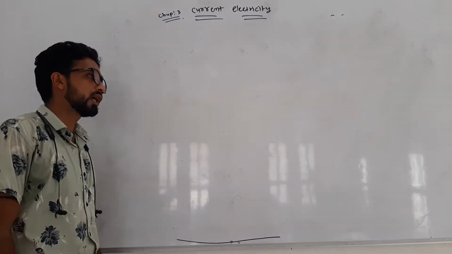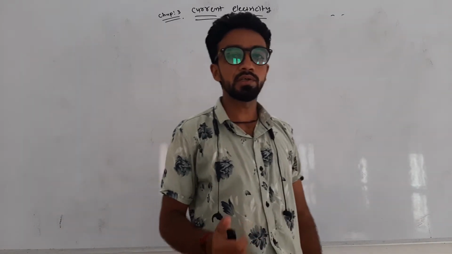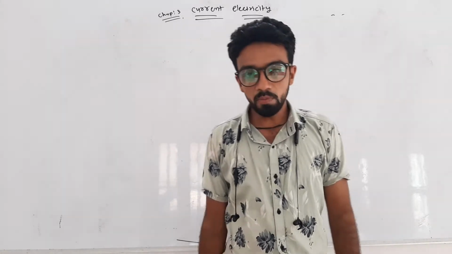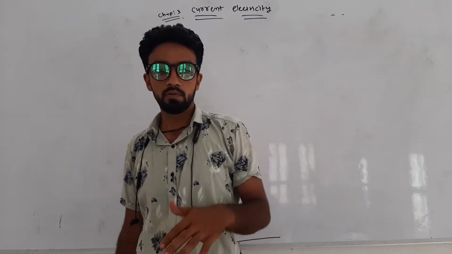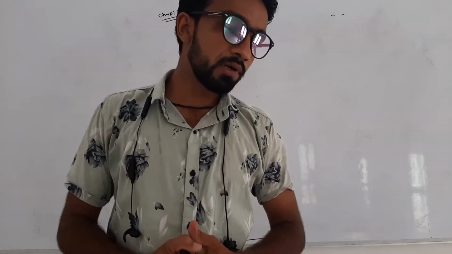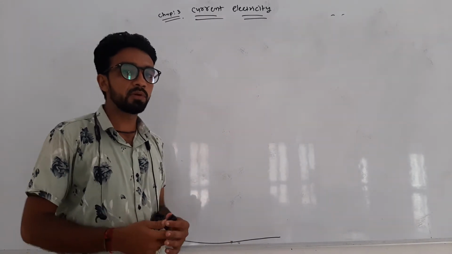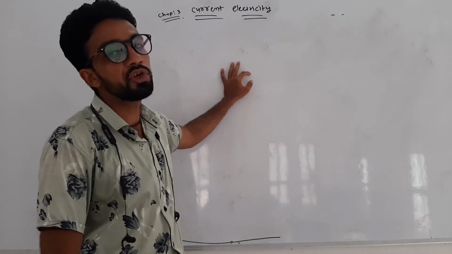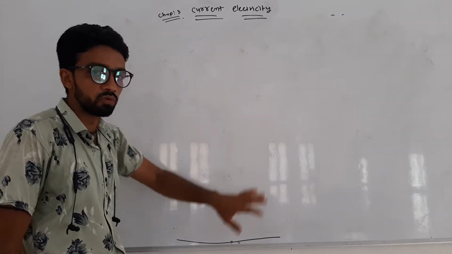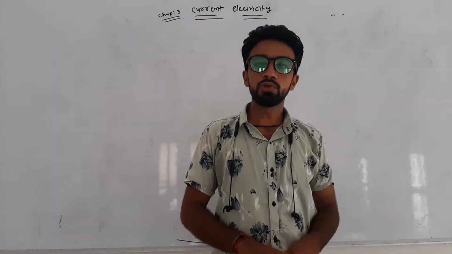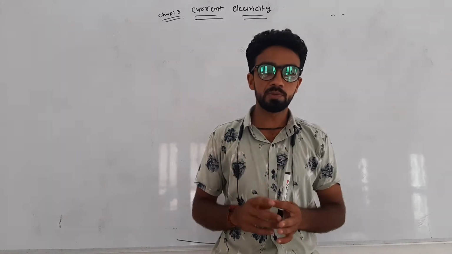Now, what is current electricity, what is electric current, and how can it be produced? Whenever charge is in motion, that constitutes electric current. There are many natural phenomena in which current is produced. For example, lightning is one type of natural phenomenon in which charge moves from cloud to earth through the atmosphere.